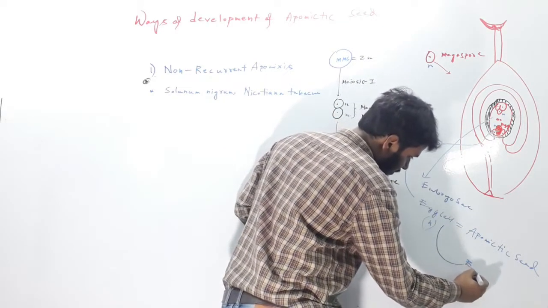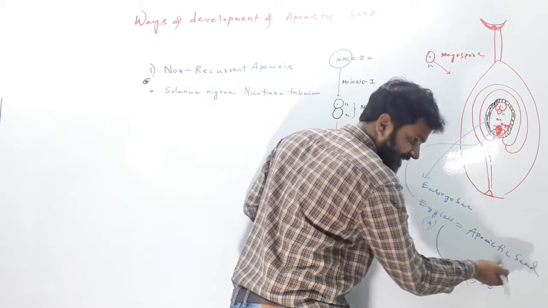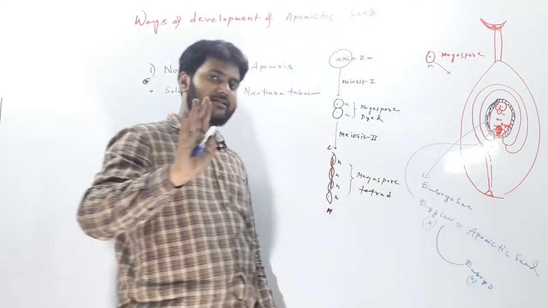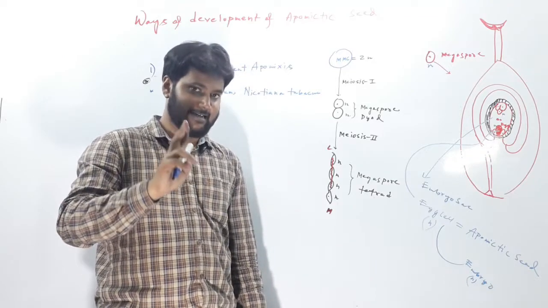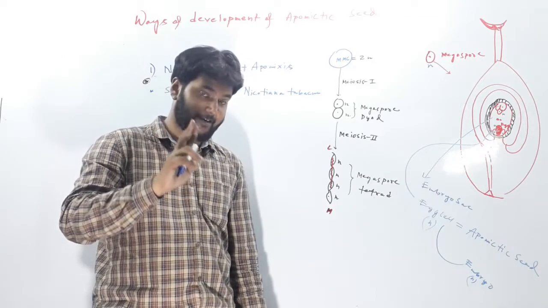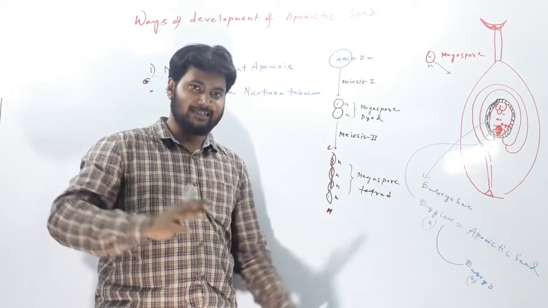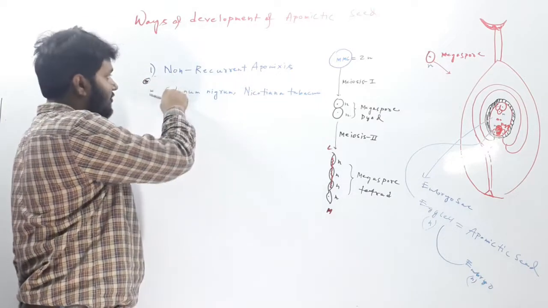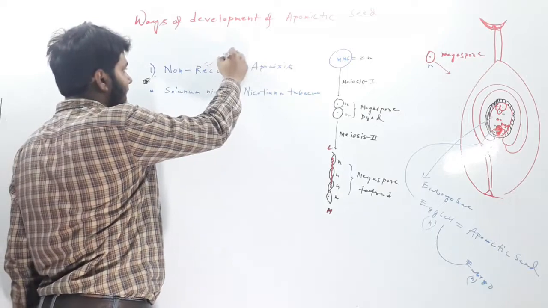This embryo will be haploid, the apomictic seed, and inside the seed the embryo will also be haploid. You can understand, if the plant is normally diploid, the haploid form of it will not survive for long, and the plants generated through non-recurrent apomictic seeds will be sterile.